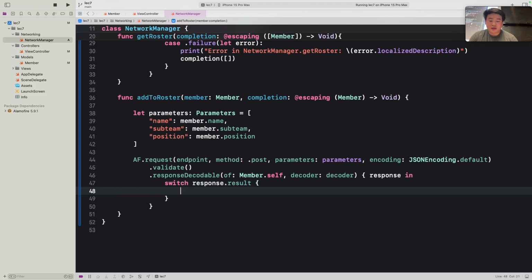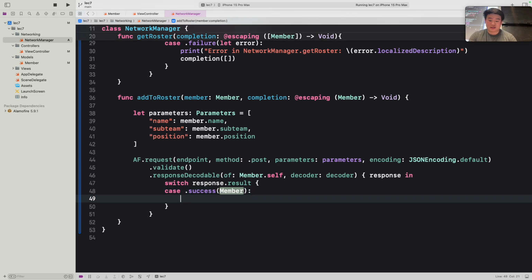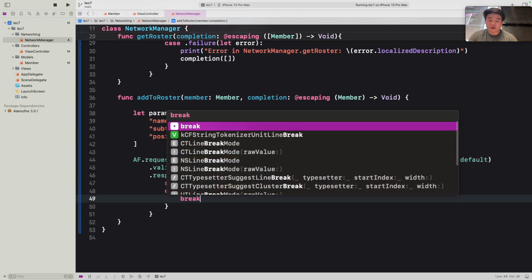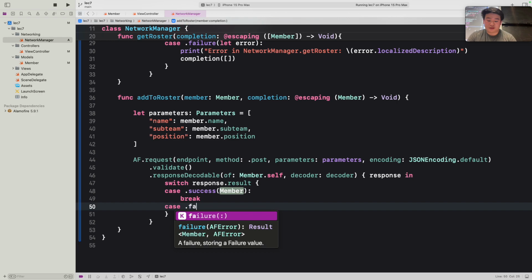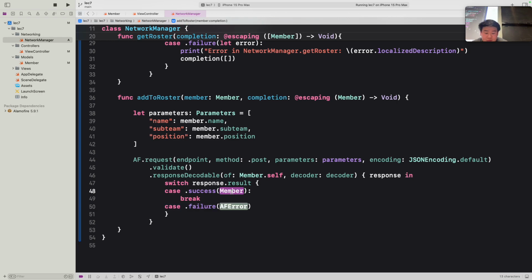Result. And then again we have two cases because this is a request: case success and case failure. In this case we're only having a member, so we can let member. Since this is a POST request, our result does not really matter, but in some cases you want to get the member you're adding so you can update the UI.